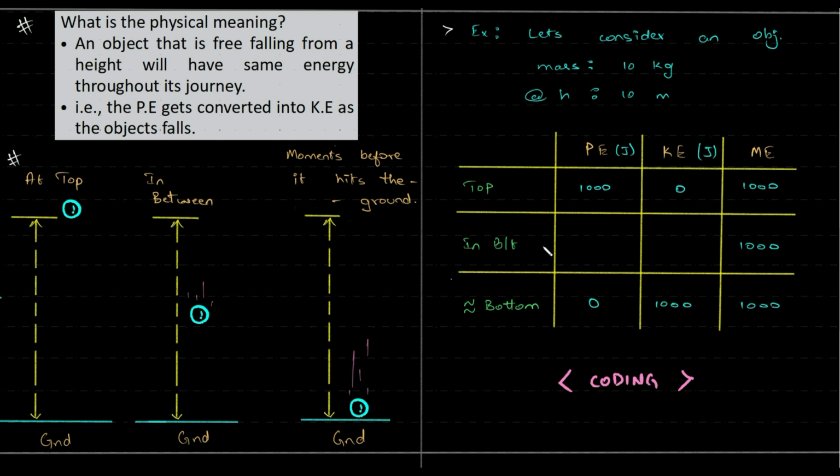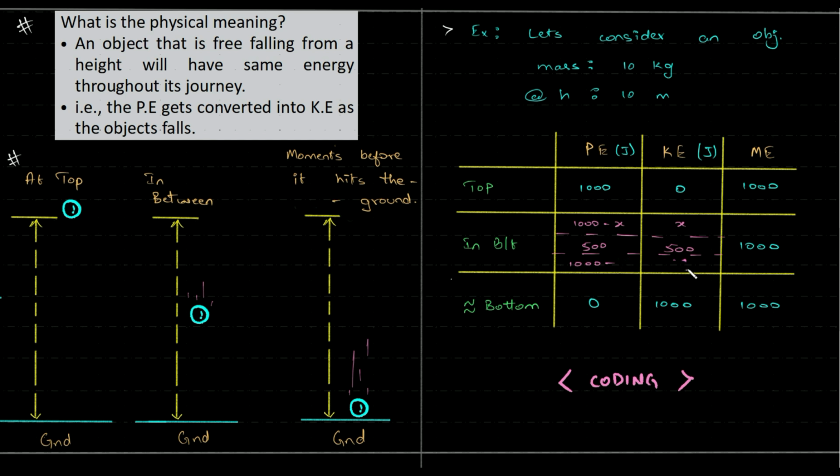Now, somewhere in between, not exactly in the middle, what happens? The potential energy will be 1000 minus x. So where will this x go? It gets converted to kinetic energy, right? Exactly in the middle, this will be equal to 500 and this will be equal to 500. And just before it hits, this will be 1000 minus a very, very large value, and all of that will get converted to kinetic energy.